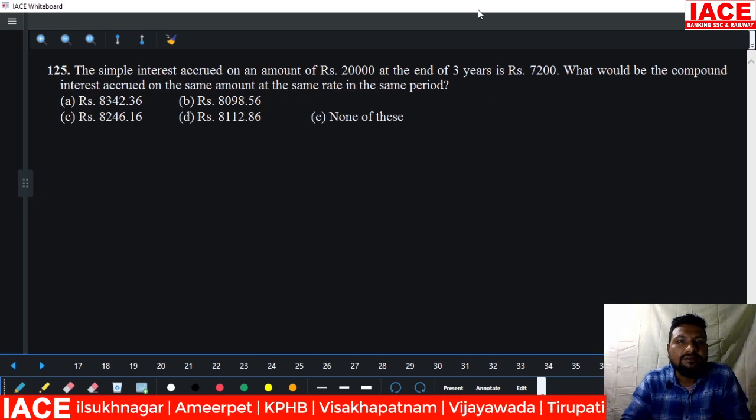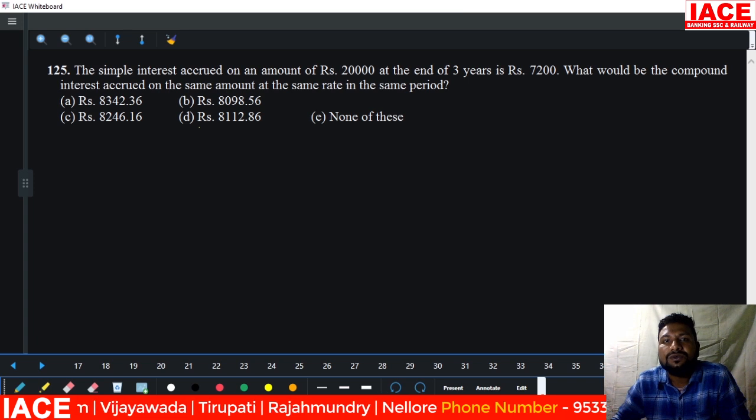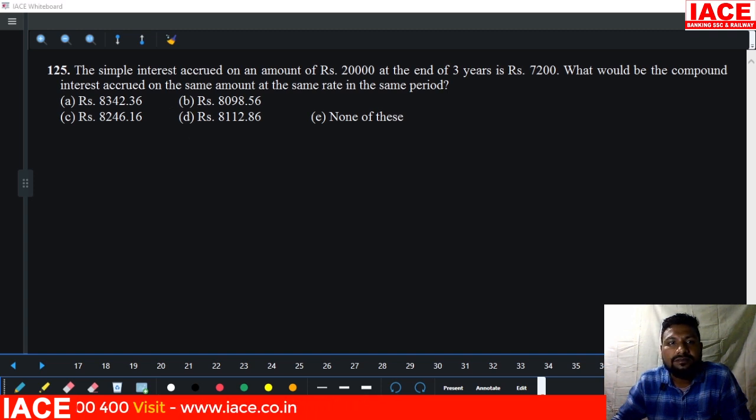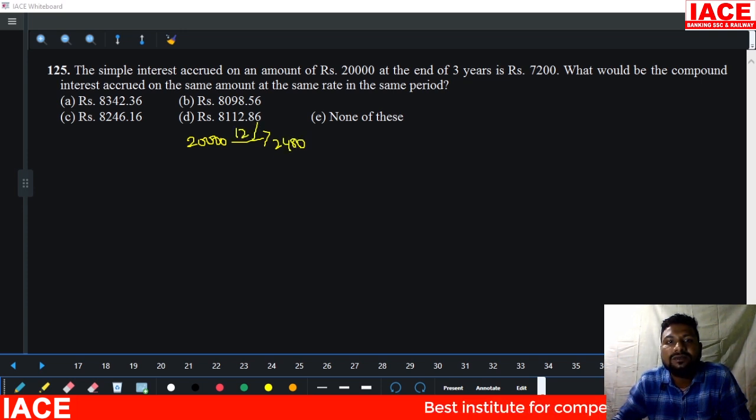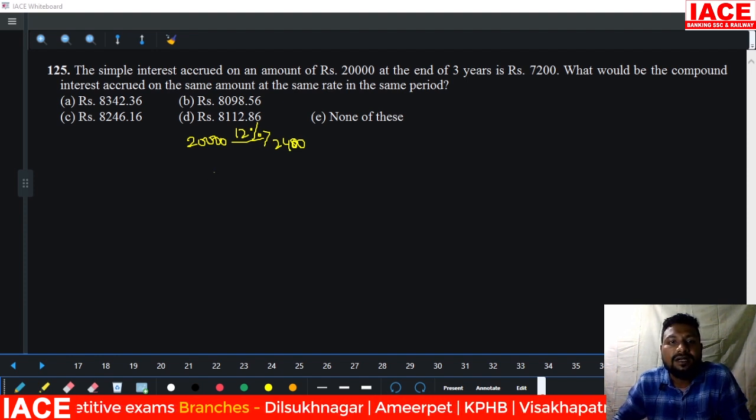Next, the simple interest accrued on 20,000 in 3 years is 7,200. Then 3 years 7,200 means 1 year is 2,400. In 20,000, 2,400 is the interest for 1 year. What rate of interest is imposed? 12% is imposed. 12% of 20,000 is 2,400. Now you know the rate of interest.